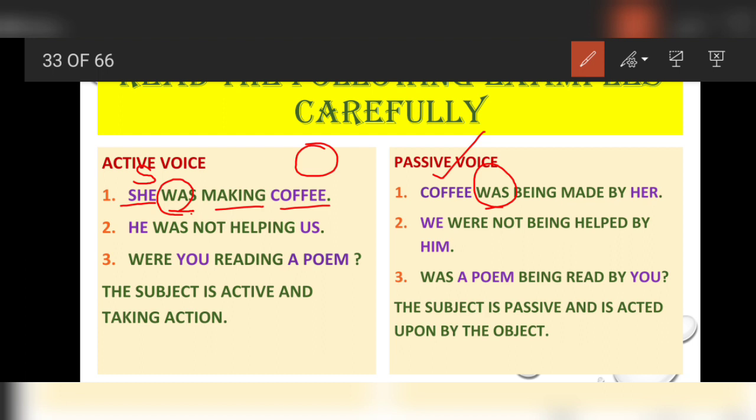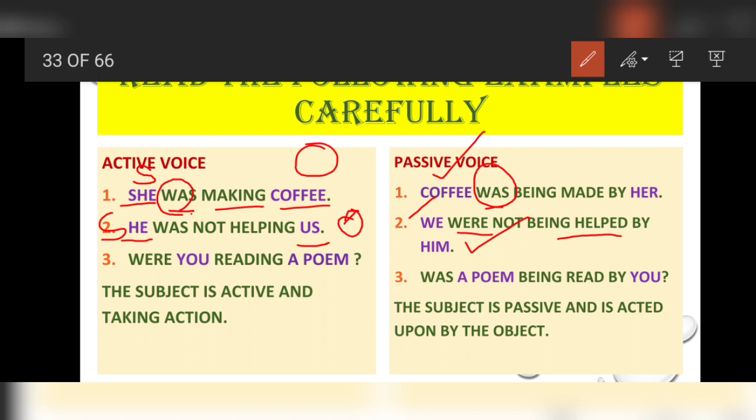Second example. He was not helping us. Subject is he. Object is us. So what is the active form of us? Yes, we. And compatibility with we is was or were. We were not being helped by him. So the passive form of he is him.